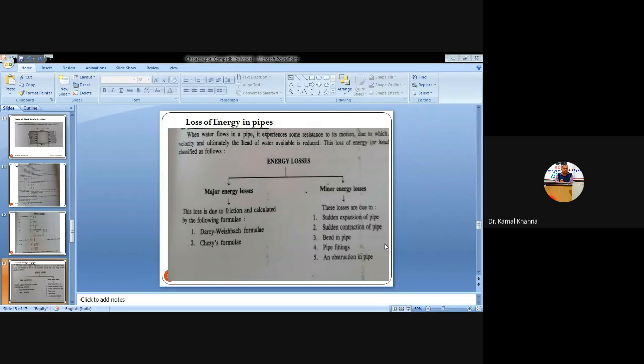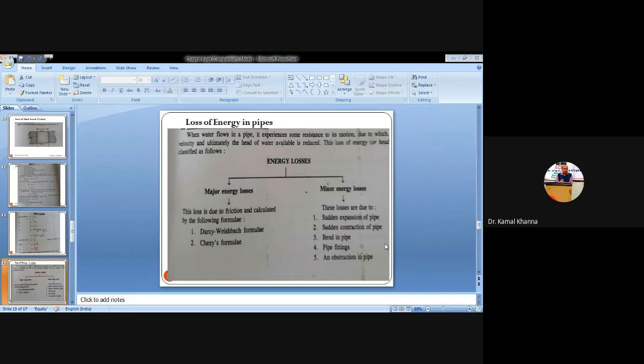Sudden contraction of the pipe means, if we are considering 3 points in the pipe, A, B, and C, let us say the diameter from A to B is constant, that is, let us say it is 10 mm. And whenever we are moving from point B to C, the diameter is reducing from 10 mm to 8 mm. So due to the sudden contraction of the pipe, the diameter is reducing. With sudden contraction of the pipe, there is also a loss of head due to